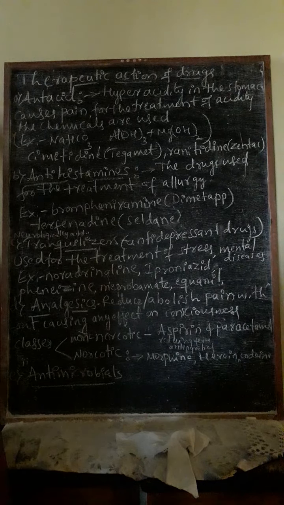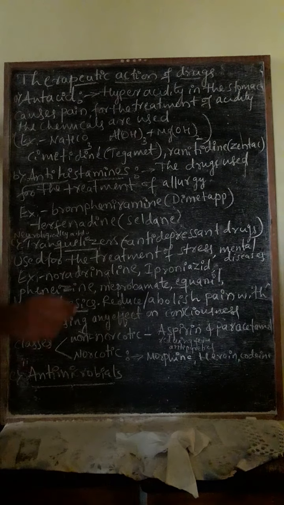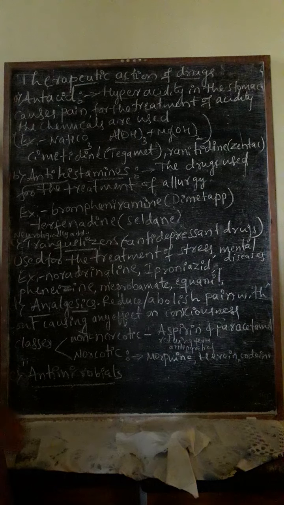Definitely in our body, in the stomach, we have acid that is needed for our biochemical reactions. That acid may be bicarbonate, carbonic acid, or HCl. When that acidity is overproduced, it causes some pain in the stomach as well.